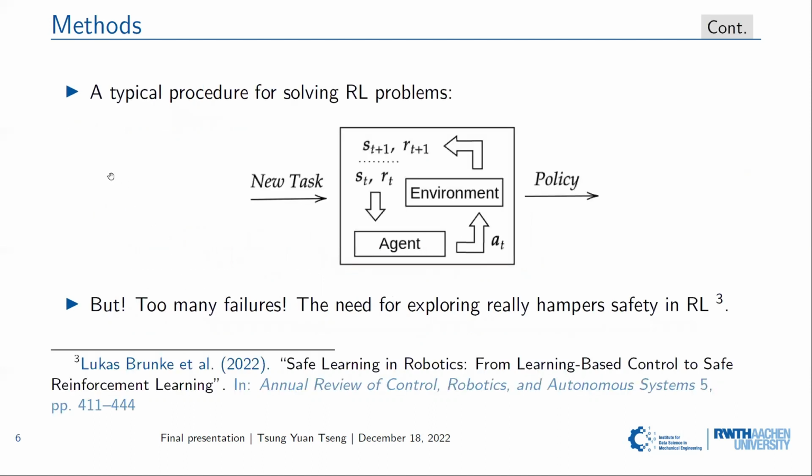Before we dive into our framework, I want to recall a bit of the typical procedure for solving reinforcement learning problems. Typically, we are given a new task for the reinforcement learning algorithm, in which there are many interactions between the agent and the environment, and the algorithm tries to yield the best policy out of it. But this interaction actually has too many failures, and it hampers safety in reinforcement learning.